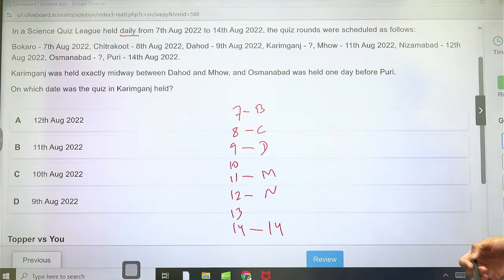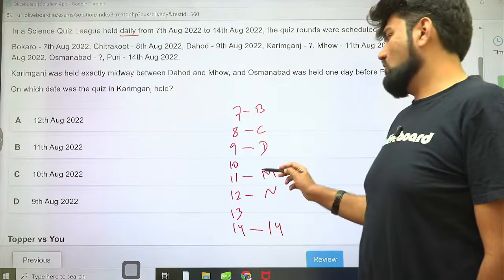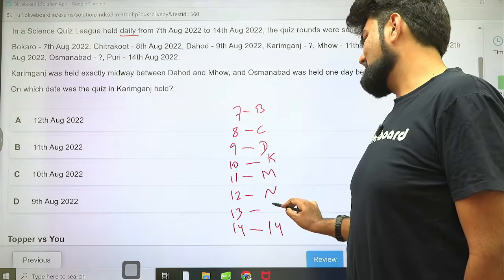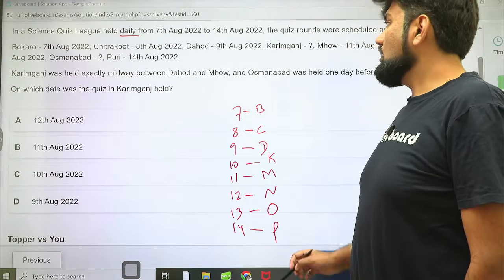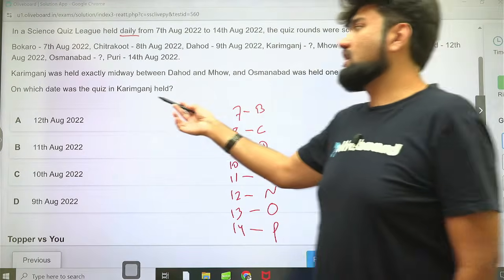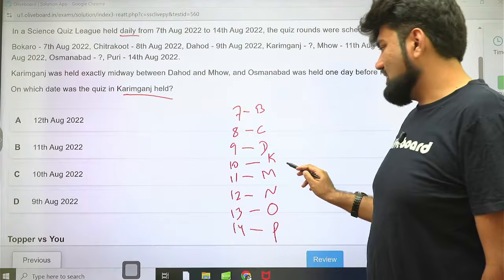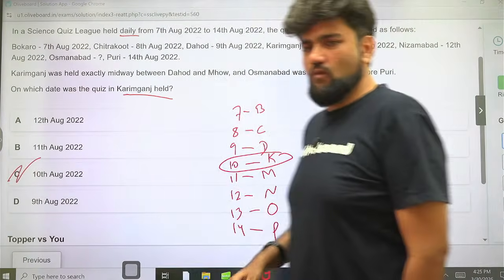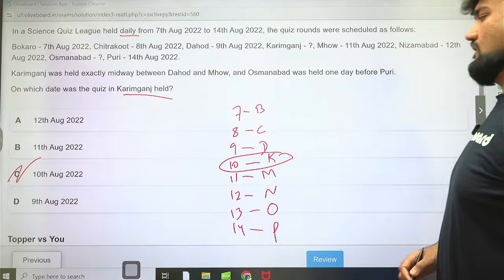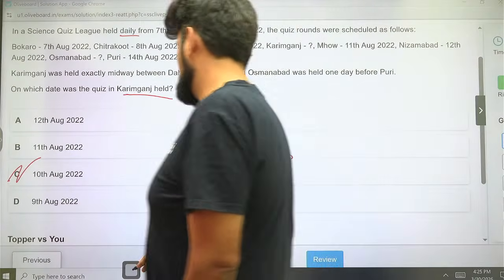The question is, Karimganj was held exactly midway between Dahod and Mo. Karimganj has to be here, so Osmanabad has to be here. There is no other choice, right? The question is, on what date was the quiz in Karimganj held? The answer is 10th August 2022. Was this a very difficult question? I don't think so. Your answer is option C.